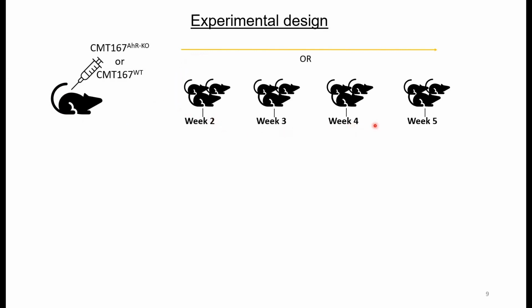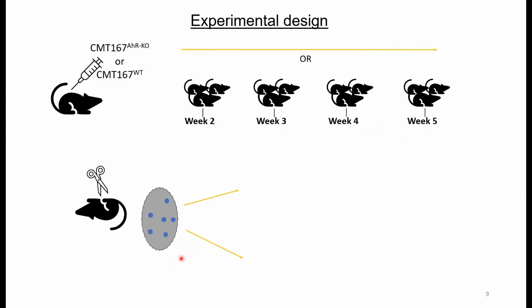We wanted to know how the changes in these immune signaling genes expressed in the malignant cells affect functional activity of immune cells. So to do this, we injected our CMT167 AHR knockout or wild-type cells subcutaneously into mice. We then tracked survival and tumor growth, or we sacrificed mice at weekly time points to evaluate immune changes.